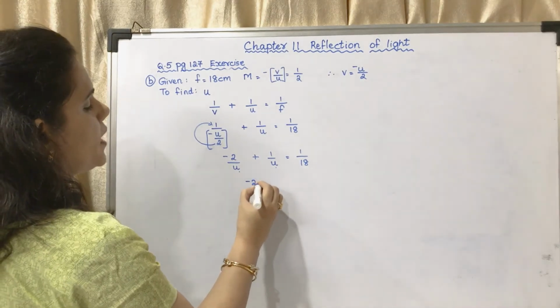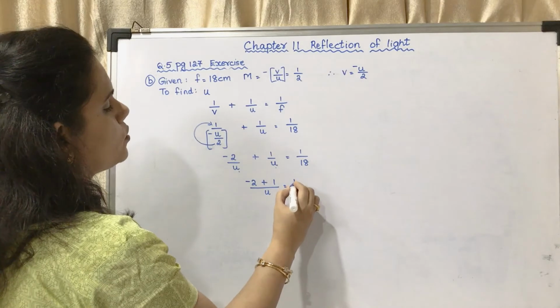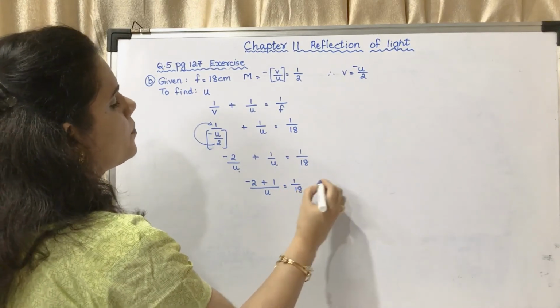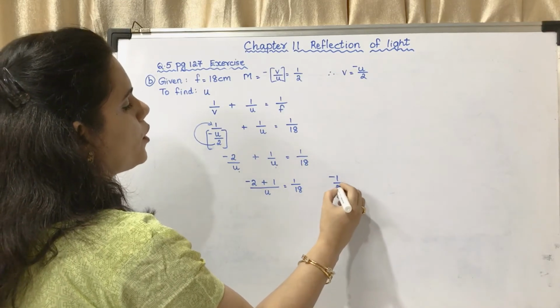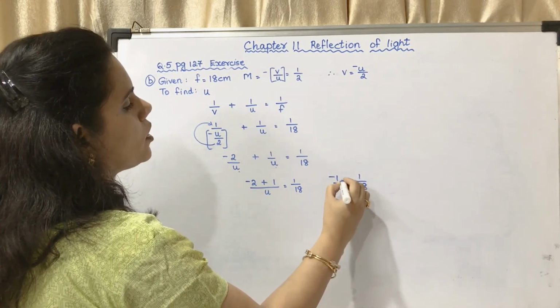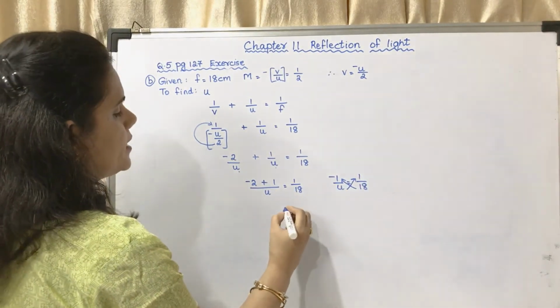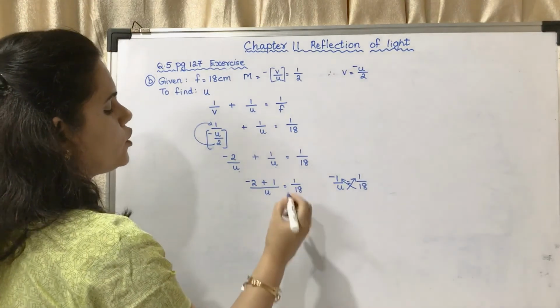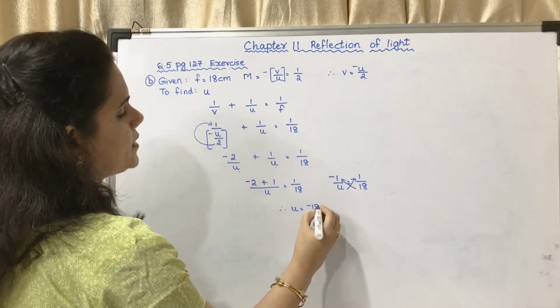So it becomes minus 2 plus 1 upon U is equal to 1 upon 18. That is minus 2 plus 1 is minus 1 upon U is equal to 1 upon 18. So cross multiplying, you will get U into 1 is equal to minus 18. Therefore U is equal to minus 18.